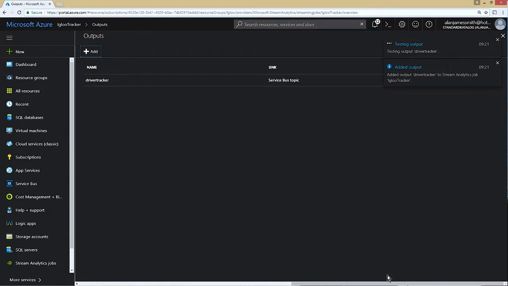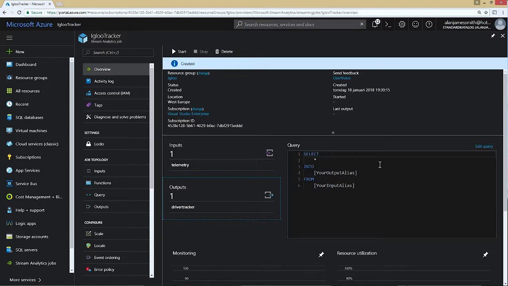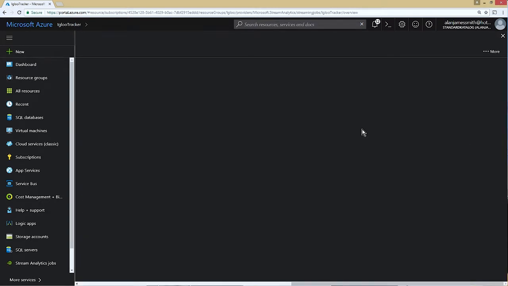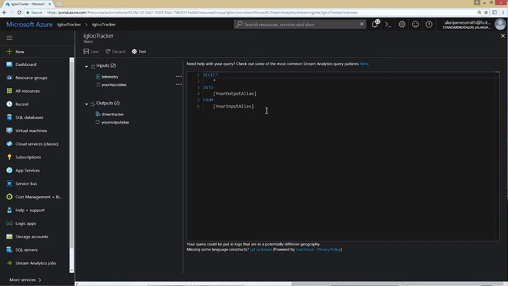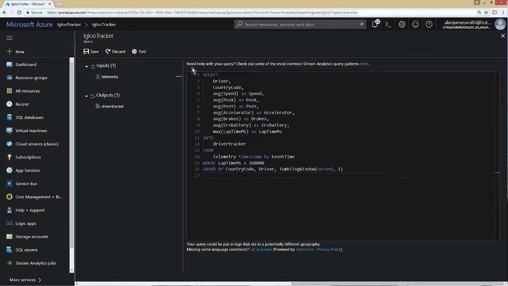Now notice that I'm not writing any code. I'm just configuring how the Stream Analytics job is going to integrate with these various other Azure services. This is one of the great things about using Azure Stream Analytics. So I can go in and just dropping back to Word and selecting the query that I'm going to use. And back to the portal. So what I'm doing in Igloo Tracker is going to the query, editing the query, and dropping in the query here.